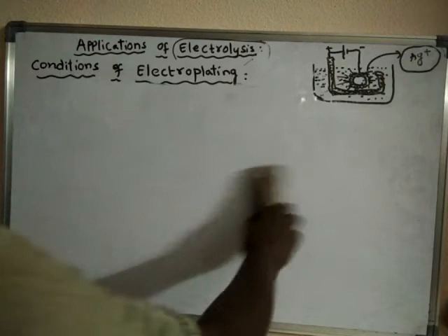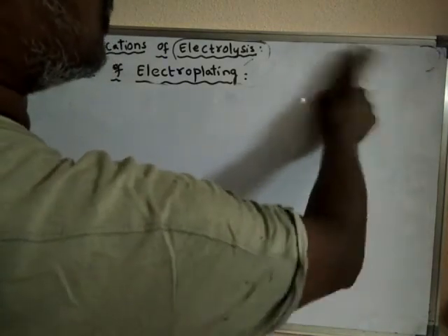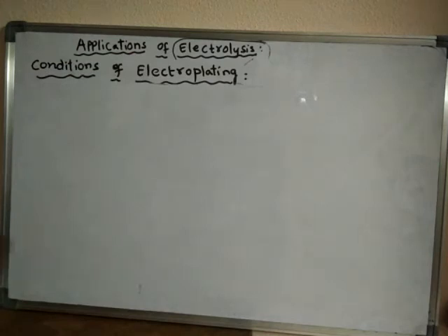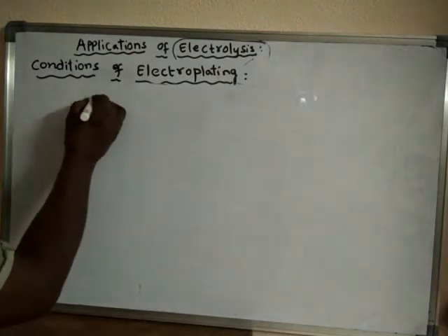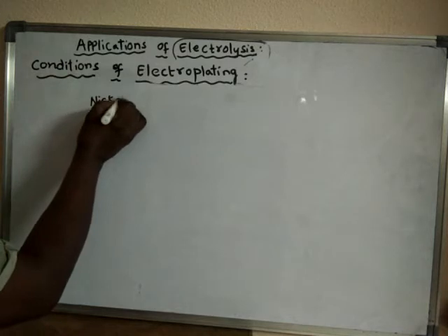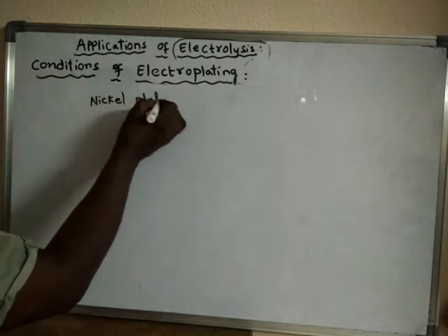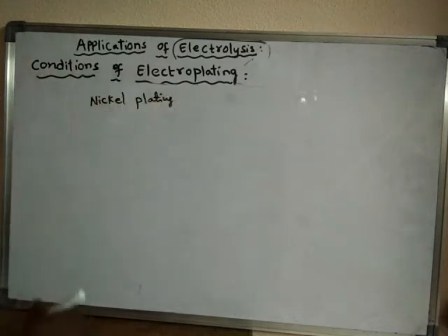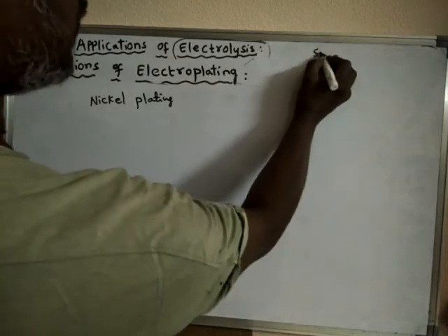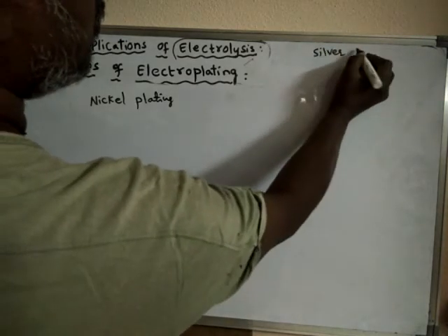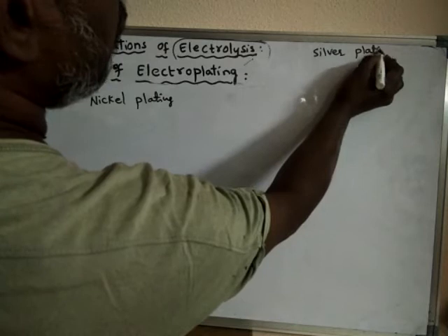Another example I'll take: nickel plating. What is nickel plating? In our previous case we did silver plating. What is silver plating?